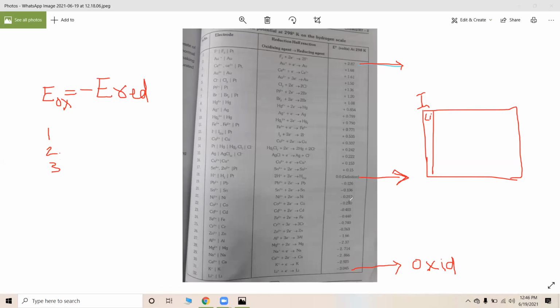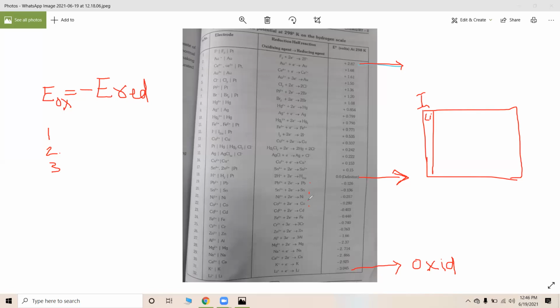It is assumed to be 0. Why? Because it is taken as a reference electrode. All the electrode potentials are calculated based on the hydrogen electrode only. If you observe below hydrogen, we are having lead, tin, nickel, cobalt. These are the elements that are present below hydrogen.